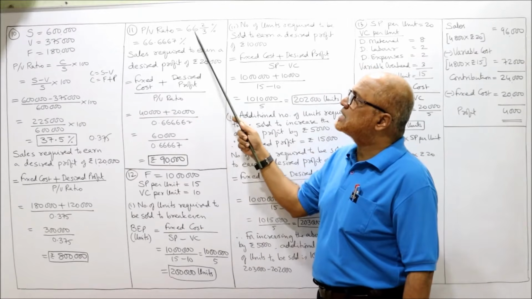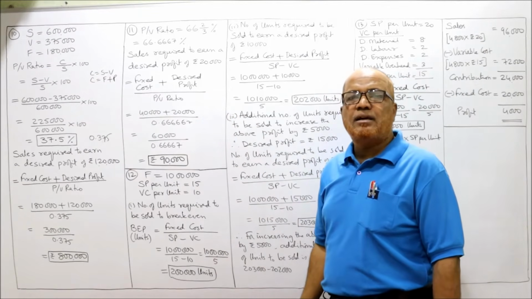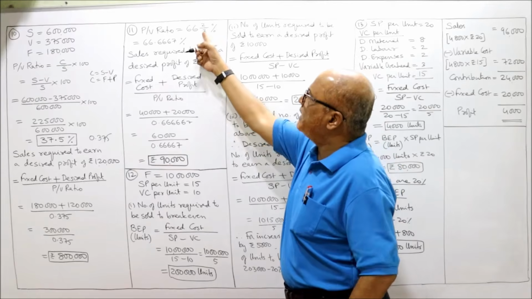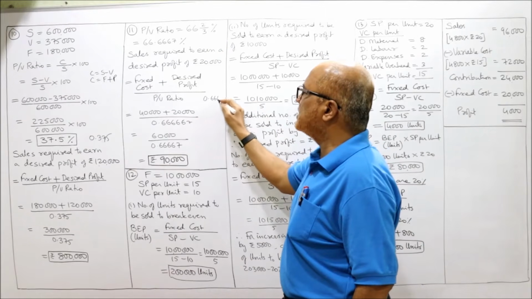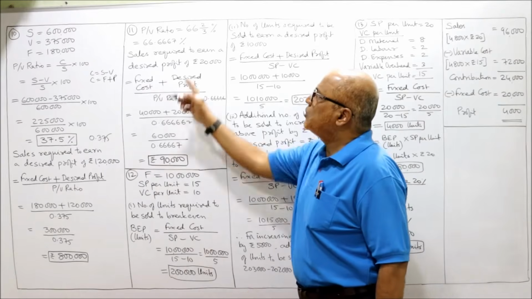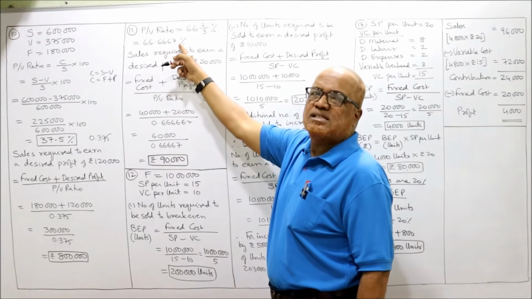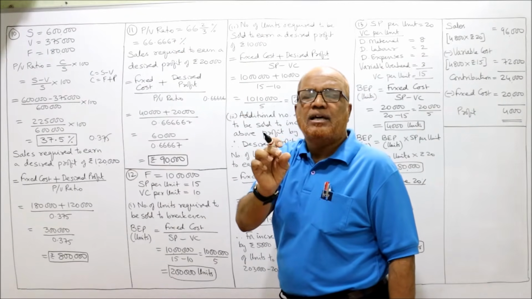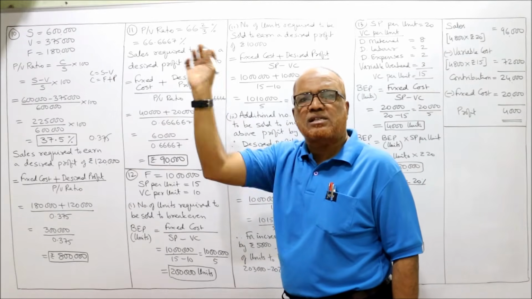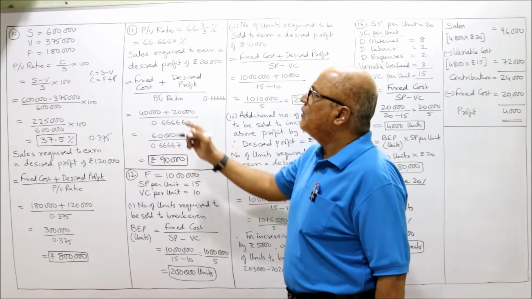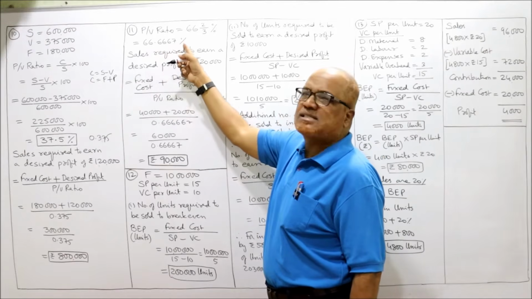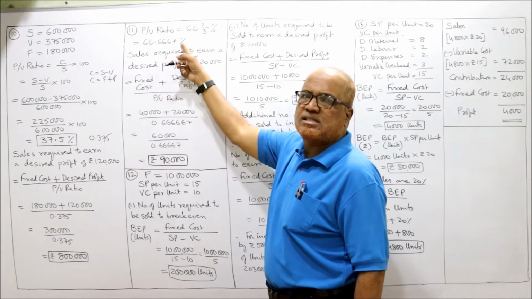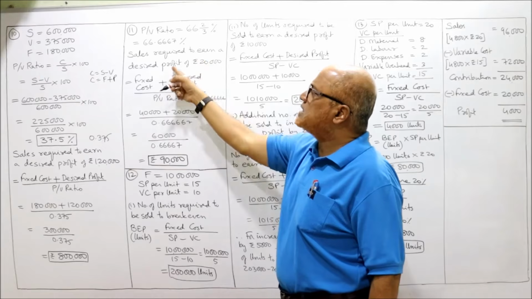Now PV ratio is 66 2 by 3%. 2 by 3 means 2 divided by 3, you will get 0.6666. On the calculator if you type 2 divided by 3, you will get 0.666666 up to infinity. So we will write 66.6667. You can write 66 2/3 or 66.6666%.